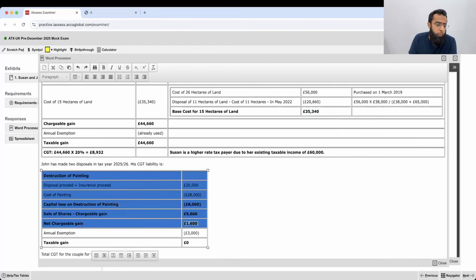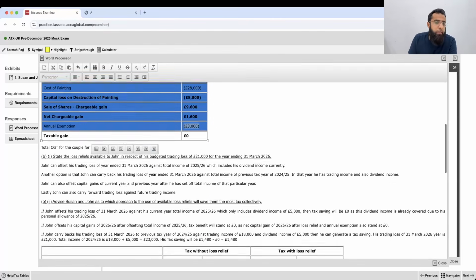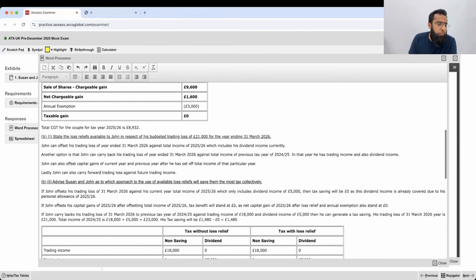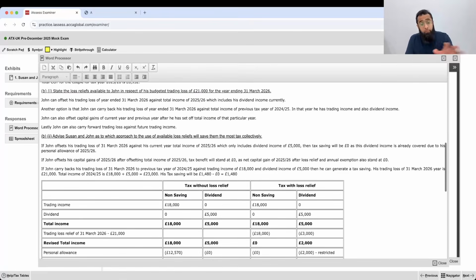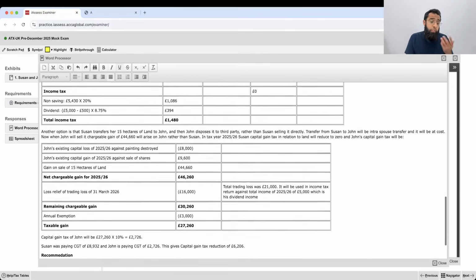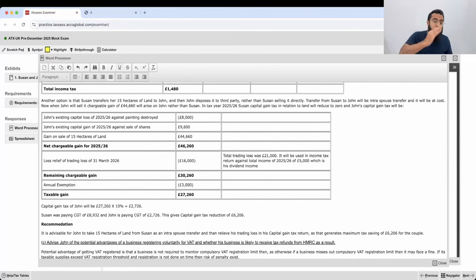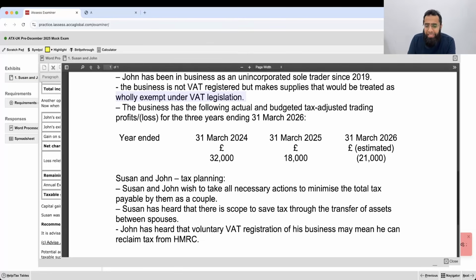Then this was an easy one. Stating the loss reliefs was also easy, I believe. But then the 11 marks requirement in relation to loss planning was interesting. And obviously, an interesting thing was an asset transferred between spouses and offsetting the gain against that, which was only slightly referred to in the question.